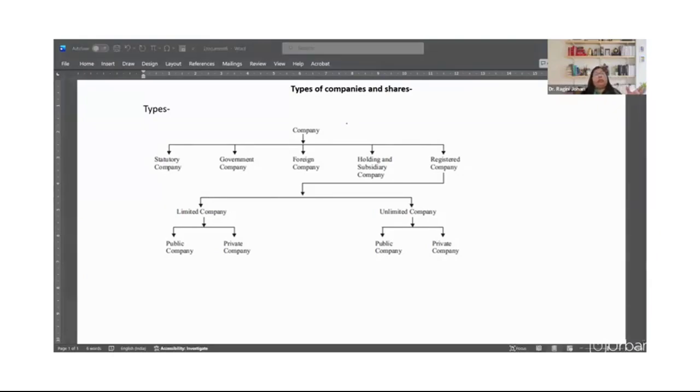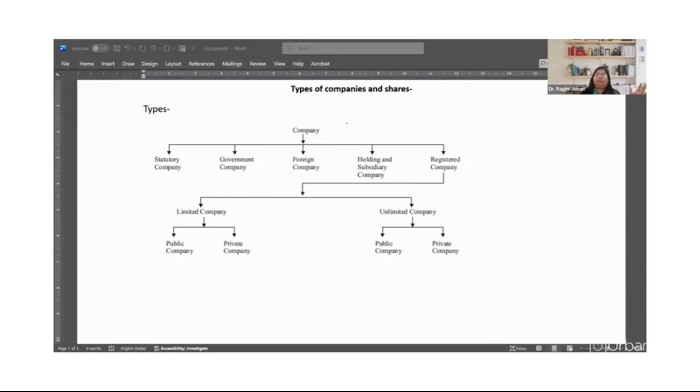Okay. So statutory companies are basically the companies which are created by special acts passed by state legislature or parliament. For example, we have RBI, we have LIC, right? So these companies are accountable to state legislature or parliament. Then the second type of company we have is the government company.